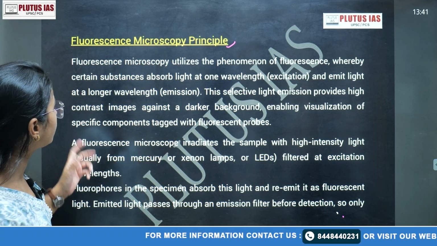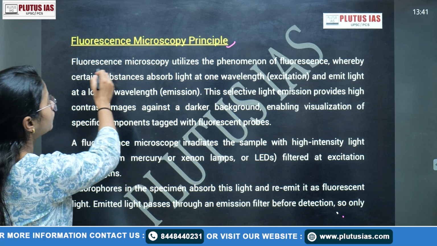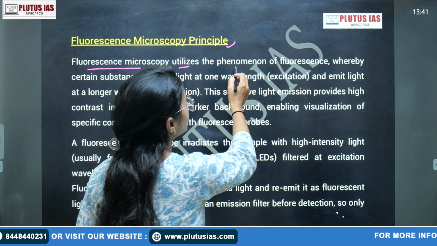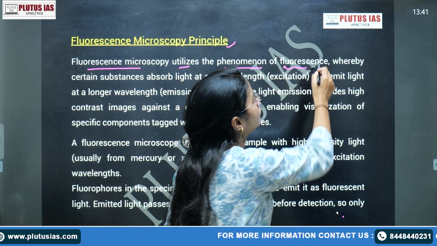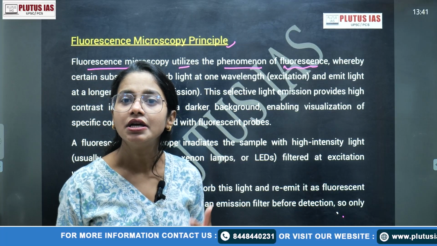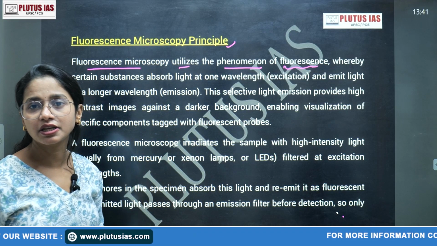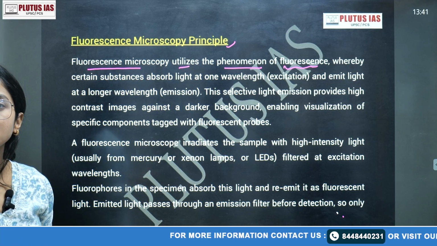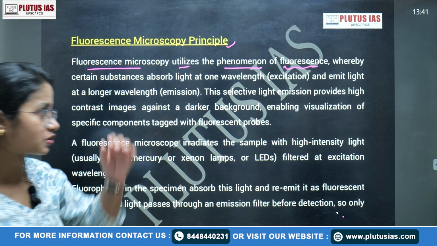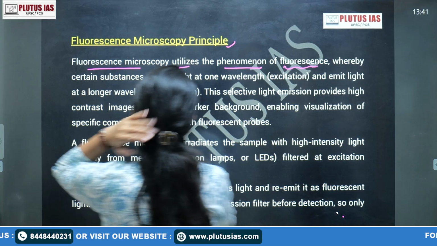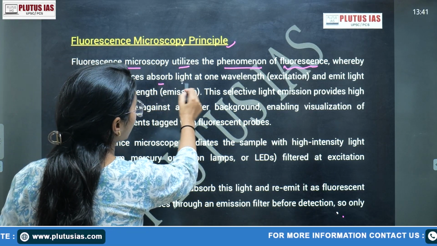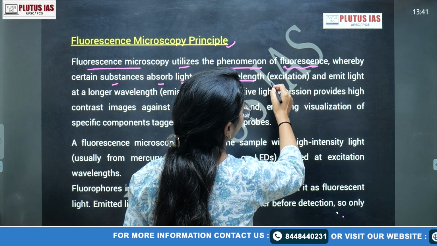So what is the fluorescent microscopy principle? Fluorescent microscopy utilizes the phenomenon of fluorescence. What is fluorescence? That is a coloring agent. Of course there are many coloring agents, but a specific color agent is sometimes used for specific substances, whereby certain substances absorb light at one wavelength, called excitation.